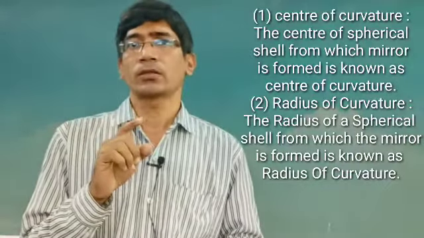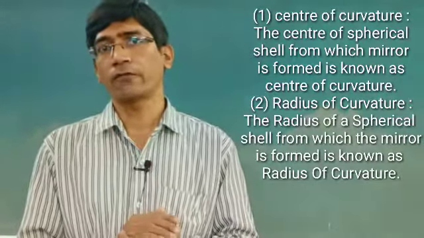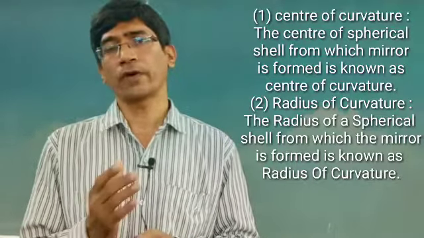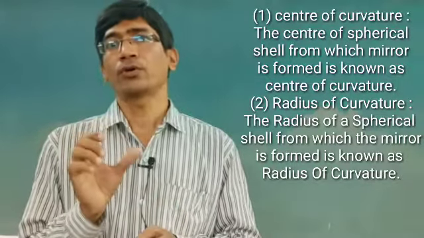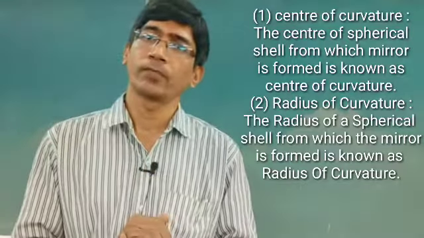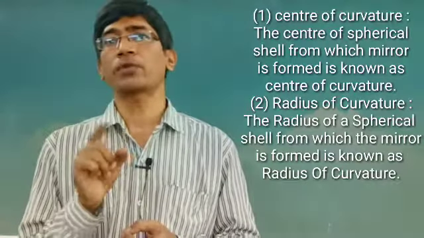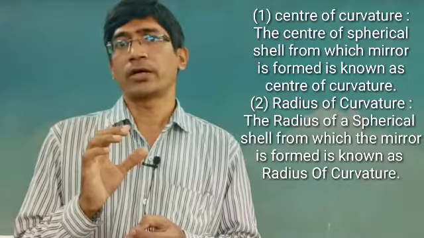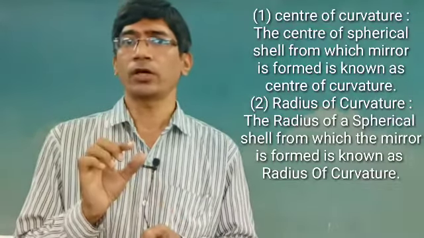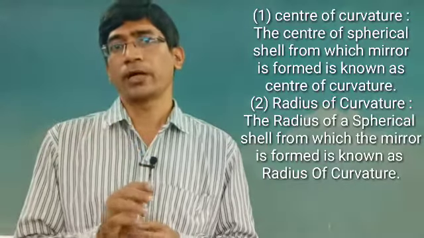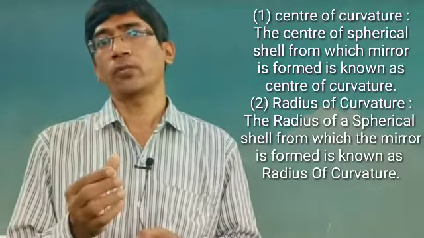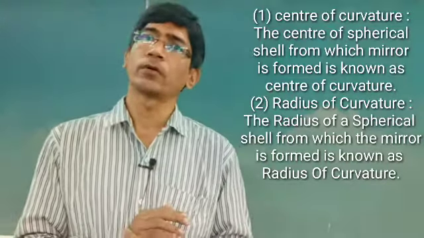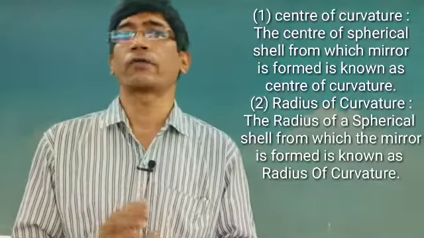The radius of the spherical shell from which the concave mirror or the convex mirror is formed is known as the radius of curvature. In the same way, the center of the spherical shell from which the concave mirror or the convex mirror is formed is known as the center of curvature, C.